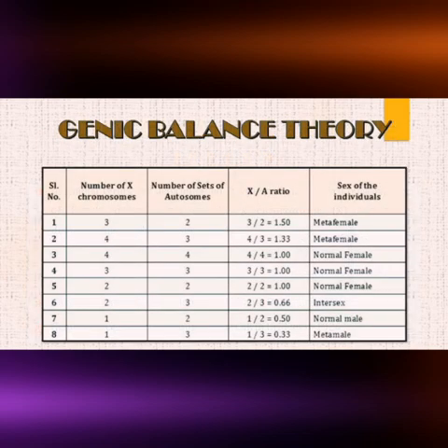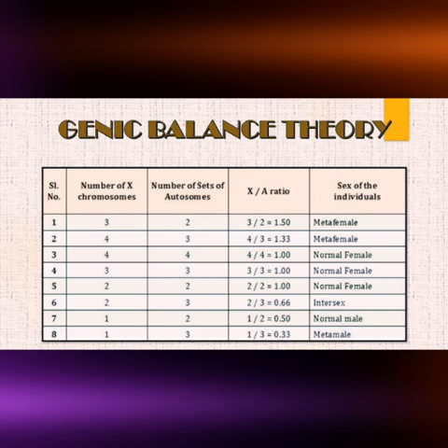If the ratio is equal to 1, then the fly is a normal female fly. If the ratio is half, that means 0.5, the fly is a normal male. If the X by A ratio is above 1, that means 1.33 or 1.5, then that is a meta female. If the ratio is below 0.5, that means 0.33, then the fly is a meta male.